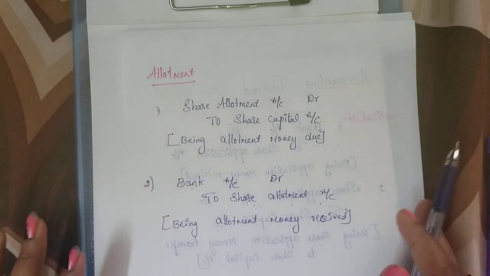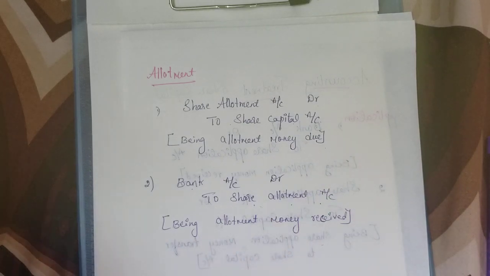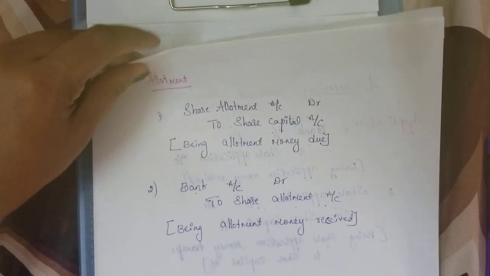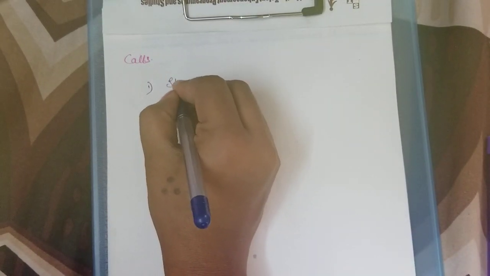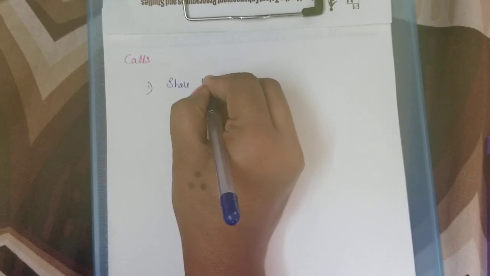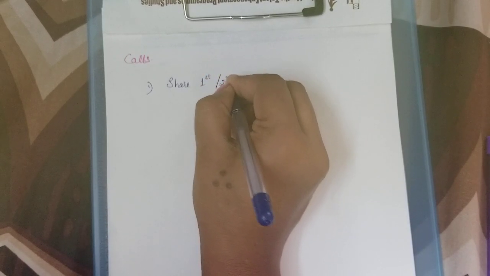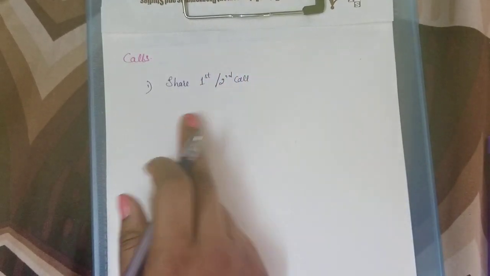Okay, then after allotment we have the calls. Calls will be made, and that can be first call, second call. However, how many calls there will be is decided by the company. For that, first it will be the amount due. For the amount due we have to show share first or second call. I am using only two calls here.